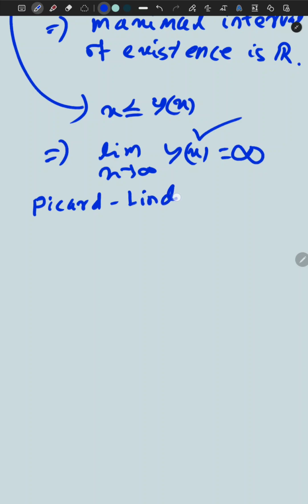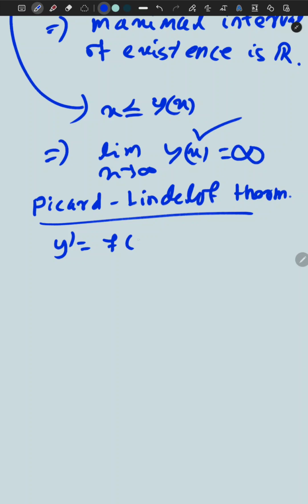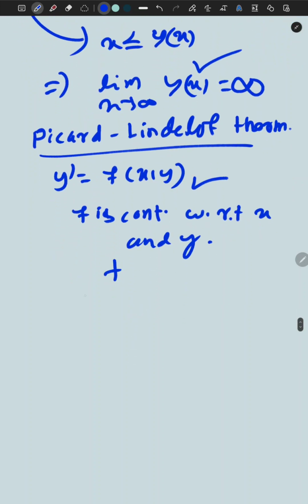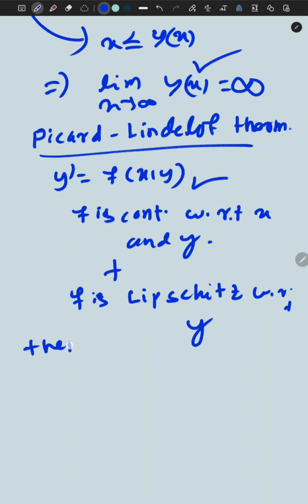Picard-Lindelöf theorem, or Cauchy-Lipschitz theorem as it is also sometimes called. It shows that if the equation has the form y' = f(x, y), and f is continuous with respect to both x and y, and f is Lipschitz with respect to y, then it has a unique solution.